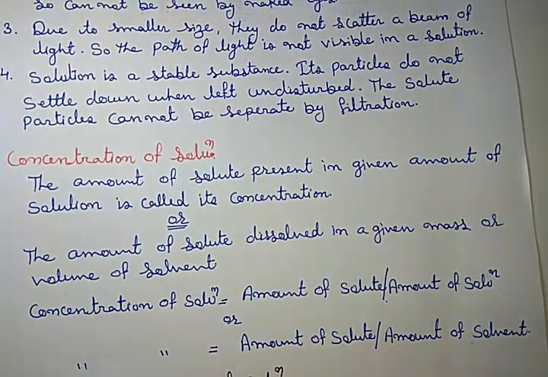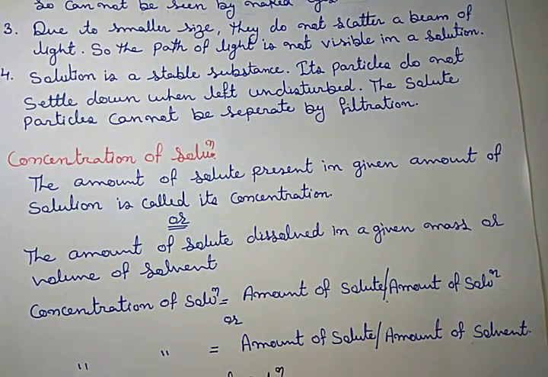Second, the solute particles cannot be separated by filtration. Like in the case of tea, when we filter it, the bigger particles of tea leaves remain on the upper portion while the liquid passes through separately. It is not possible with a solution.